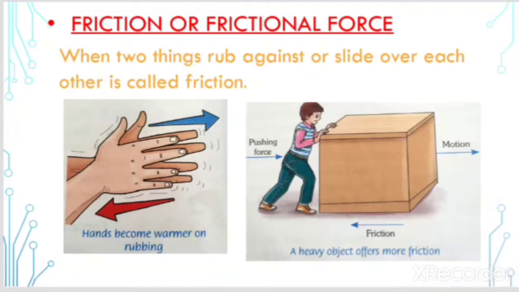The boy is pushing the object and it moves in one direction, and the friction is in the opposite direction of the motion. A heavy object offers more friction. If the object is lightweight, the friction will be less.